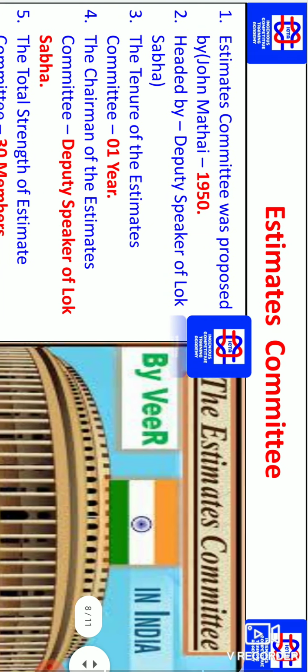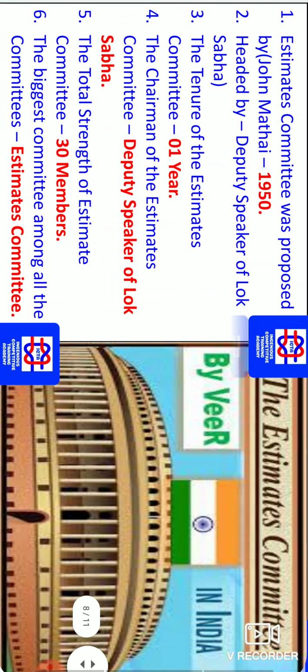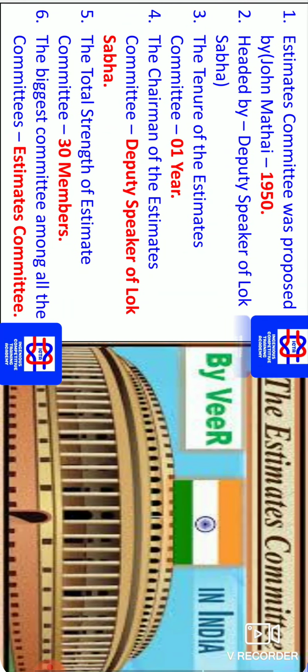Estimates Committee. We should know what exactly the Estimates Committee is, and when it was formed. This committee, the Estimates Committee, was proposed by John Mathai in 1950. He had given the proposal to form the Estimates Committee, and this will be headed by who? The Deputy Speaker of Lok Sabha is the chairman of this. The tenure of the Estimates Committee is a 1 year period. The chairman of the Estimates Committee is the Deputy Speaker of Lok Sabha.